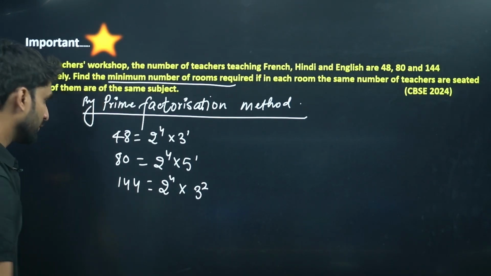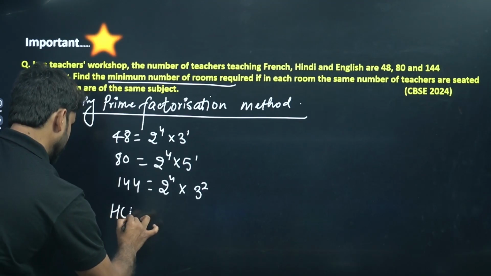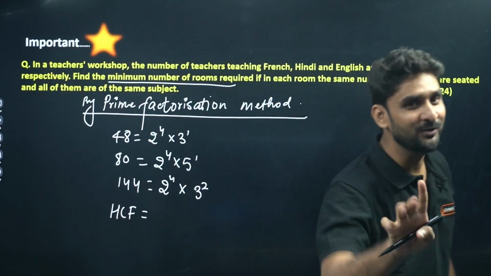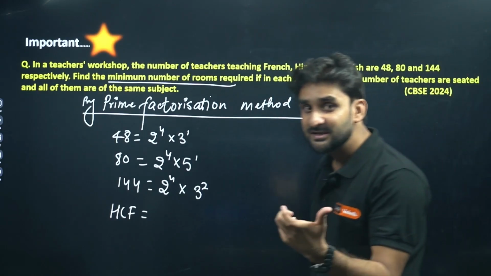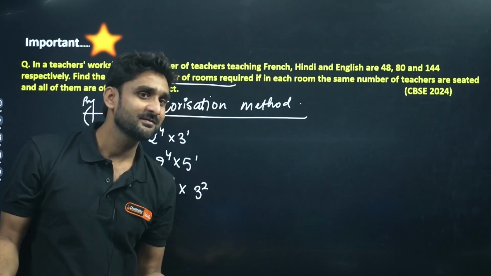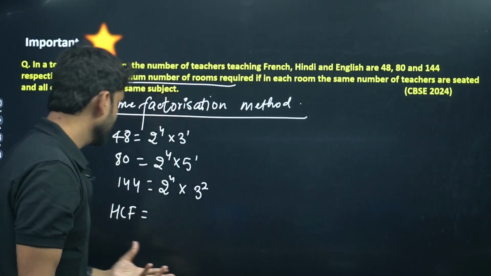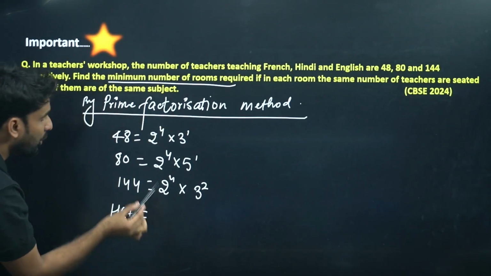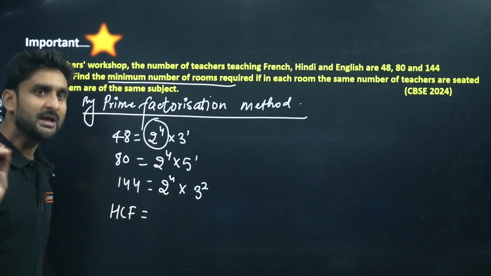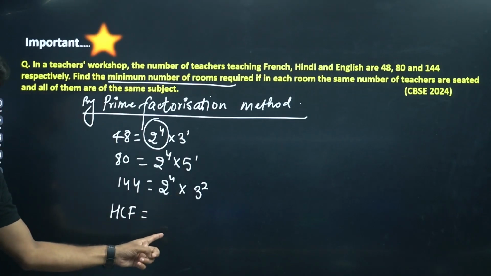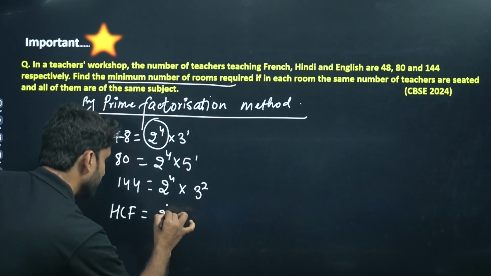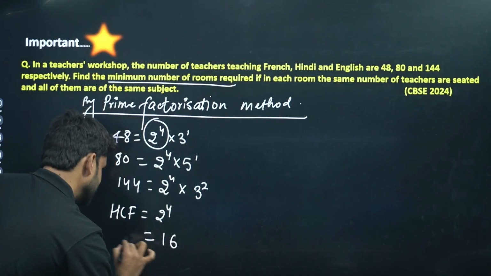What we are finding here is the HCF, highest common factor. And what was the trick I told you a few minutes ago? In HCF, highest common factor, we take the lowest power and the common number. Which is the common number? The only common number we can see here is 2 to power 4. There is no other number which is common in these three. So we can write 2 to power 4, and 2 to power 4 is 16.